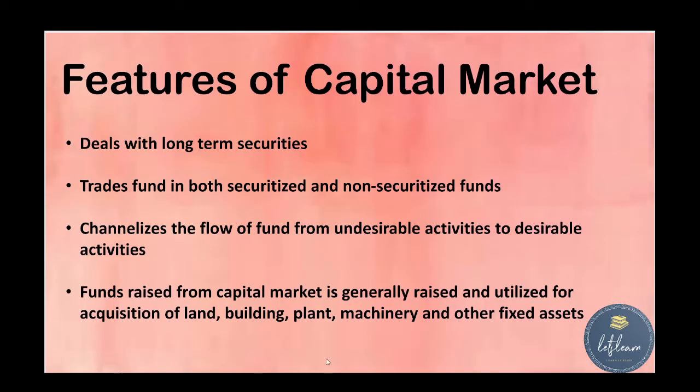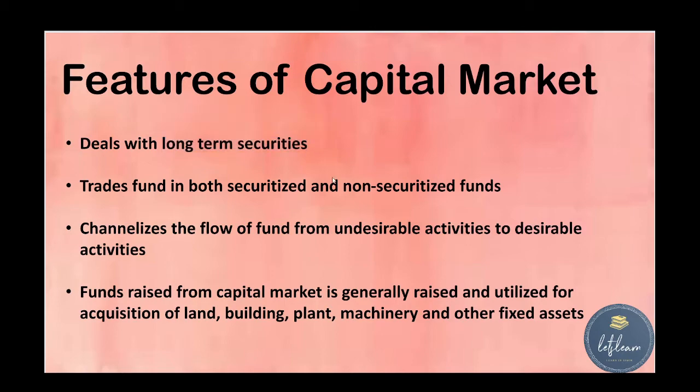Next, we can see what are the features of capital market. As we all know, money market deals with short-term securities and capital market deals with long-term securities. So the first feature is that capital market deals with long-term securities. The next feature is that capital market trades fund in both securitized and non-securitized funds.